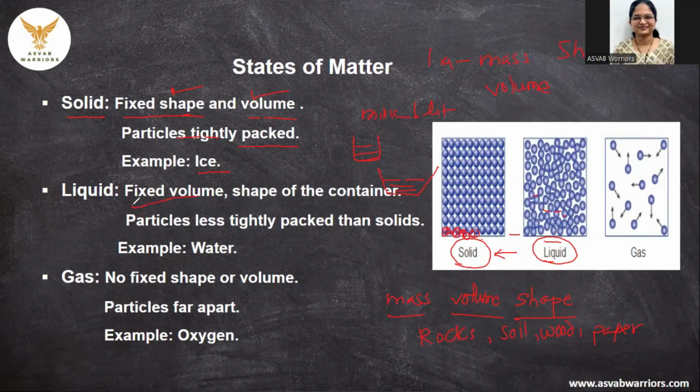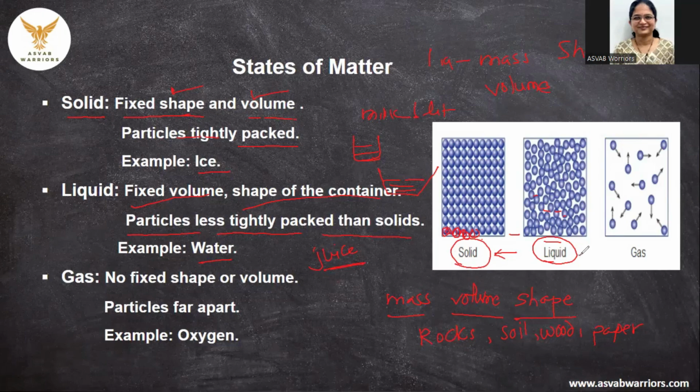As written over here, fixed volume, shape of the container, particles are less tightly packed than solids. Example is water. You take an example of juice, milk, anything that is fluid in nature is considered as liquid.